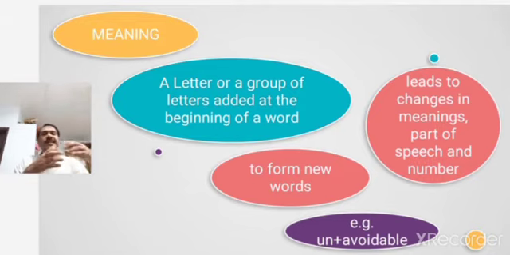So you are creating a new word by adding a prefix to the existing word. And keep in mind that the existing word avoidable is also a combination of two words, that is avoid and able. So the existing word can also be a combination of two words and you are adding another prefix to the existing word to form a new word.